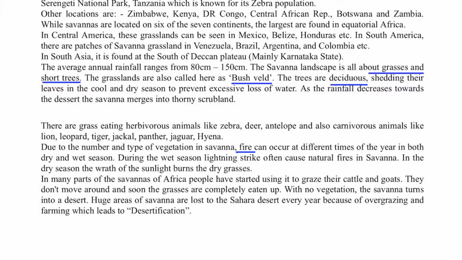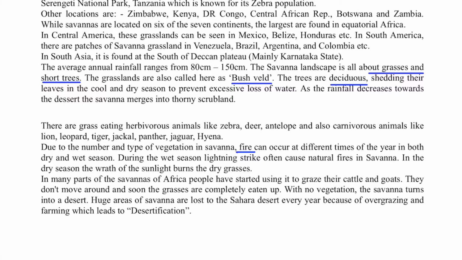But the savanna are the tropical grasslands, and they are present just between the deserts and the rainforest. Okay, so as they are present in between the deserts and the rainforest, they have more rainfall than the temperate grasslands, and that is why with the grasses they have some trees also, which are very widely spaced, not very nearby, but they have trees.